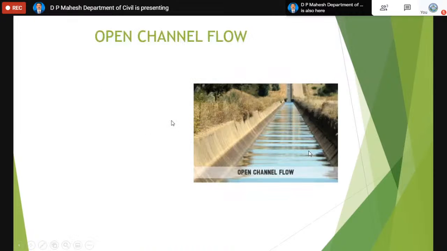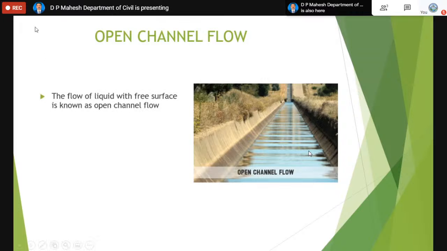Now coming to the channel flow, open channel flow. In the last session, we discussed the pipe flow. So what is the difference between the channel flow and the pipe flow? Pipe flow is one where normally the flow takes place by the pressure. Pipes are meant to carry the water through by the pressure, whereas most open channels are constructed or designed to carry the water by gravity.